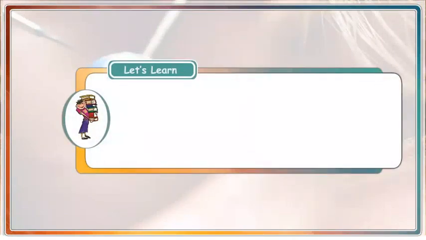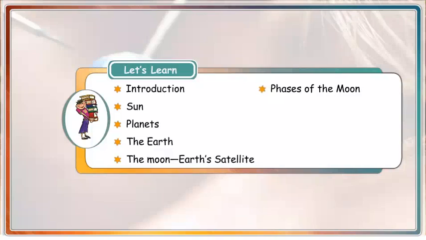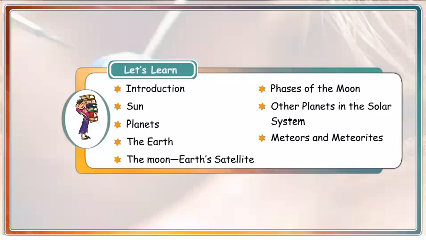Chapter 1, Earth in the Solar System. Let's learn: Introduction, Sun, Planets, the Earth, the Moon, Earth's satellite, phases of the Moon, other planets in the Solar System, meteors and meteoroids, comets.